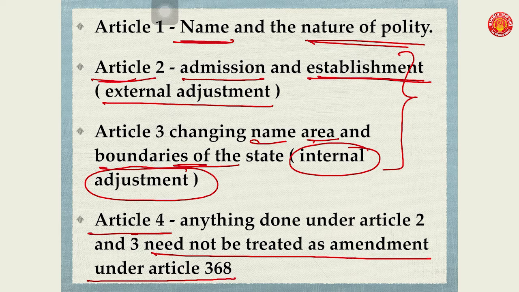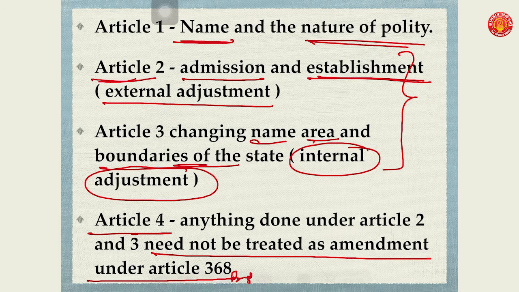It means the things we do under Article 2 and Article 3 require which kind of majority? Just a simple majority. We have studied this point in the chapter on constitutional amendment. It said the changes made in the Constitution by simple majority need not be treated as amendments under Article 368.